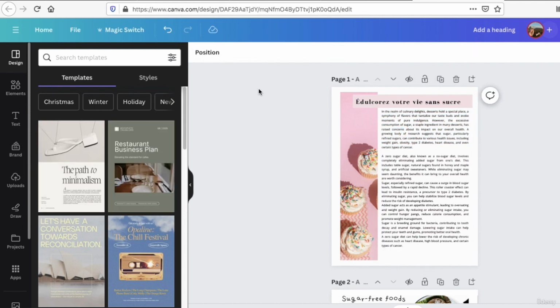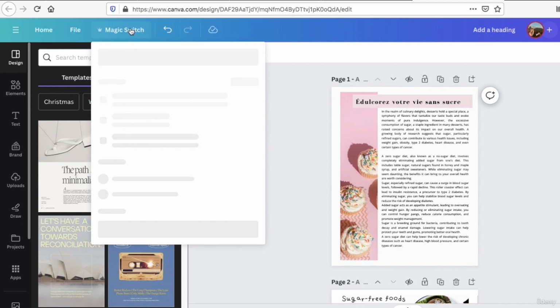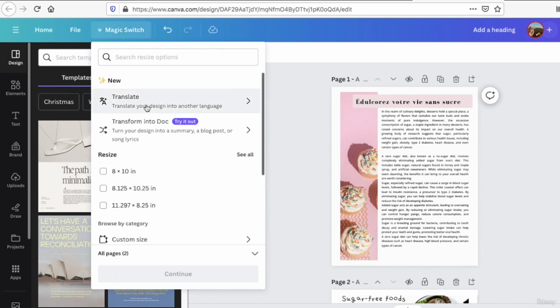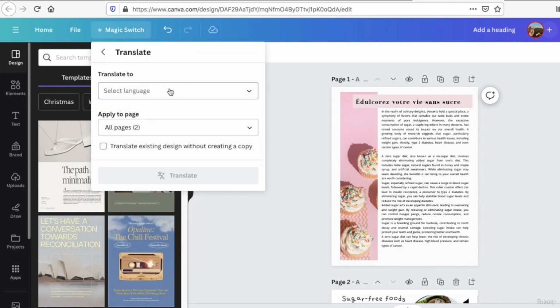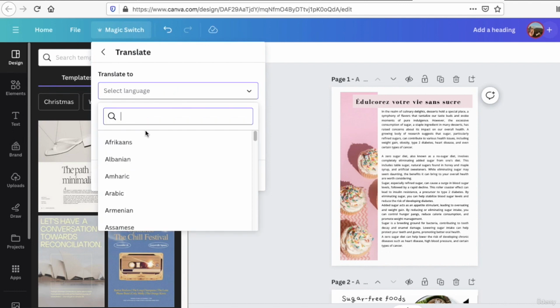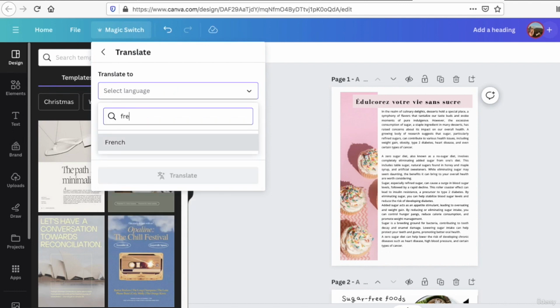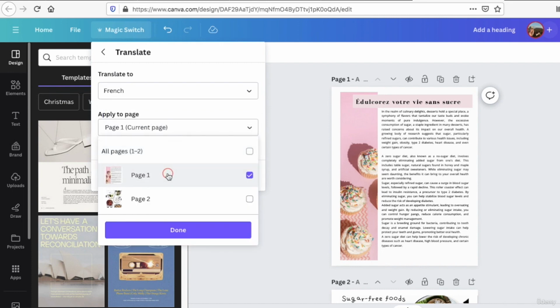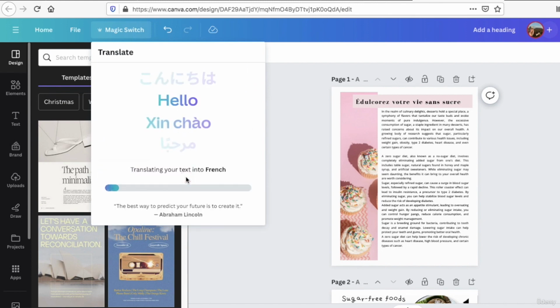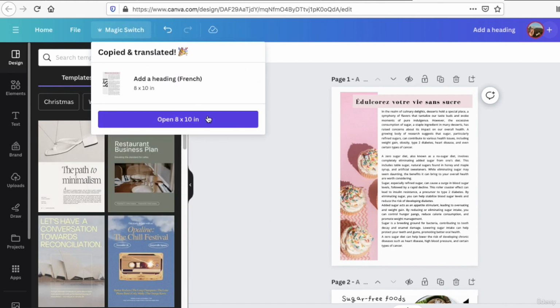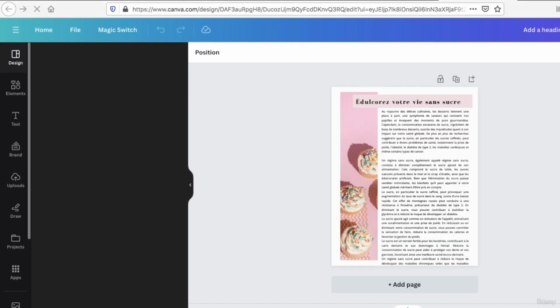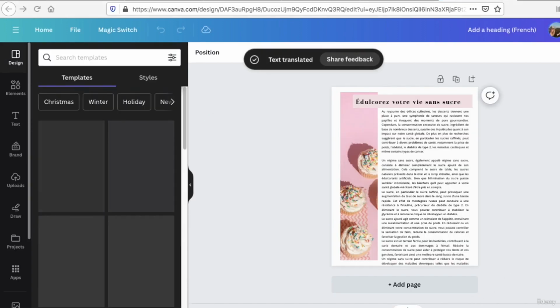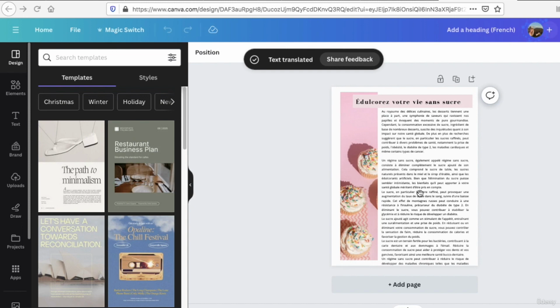But there is another option on Canva, which is Magic Switch here, and you see Translate. And here you can see that you can translate, if I put in French, for example, and you can choose to translate the current page here, and then go in Translate. And you can open here your new page, translated in French.